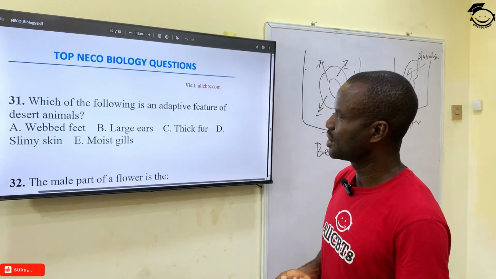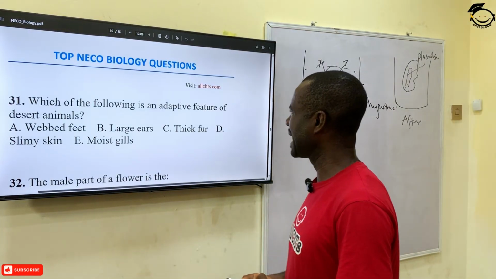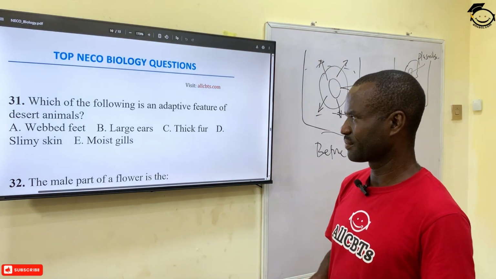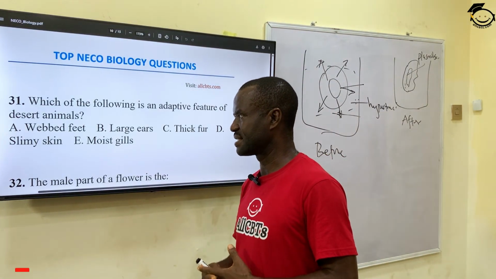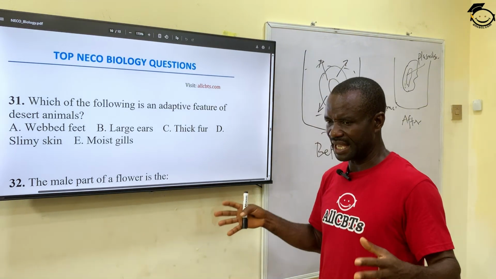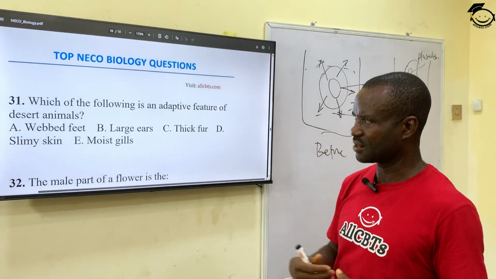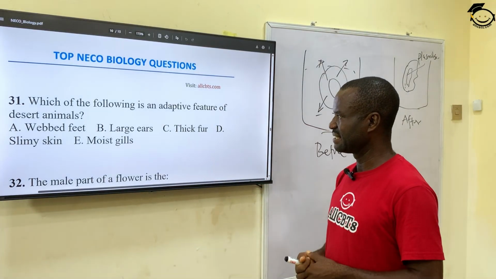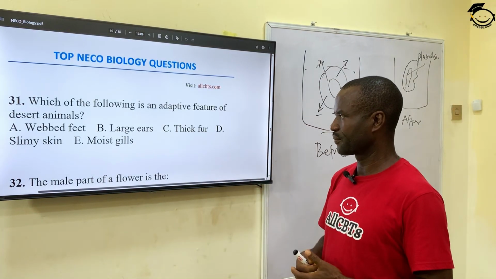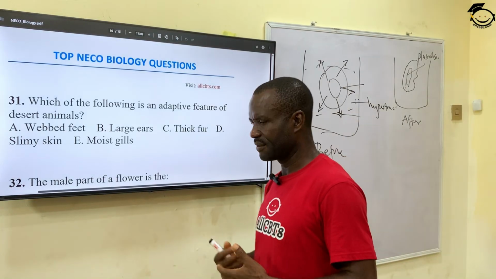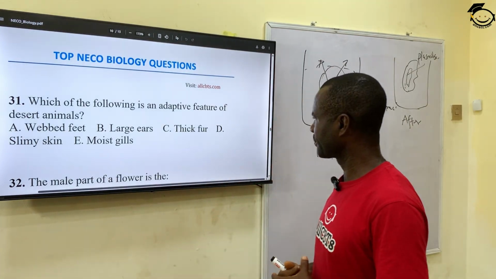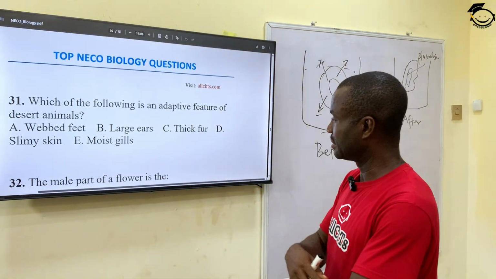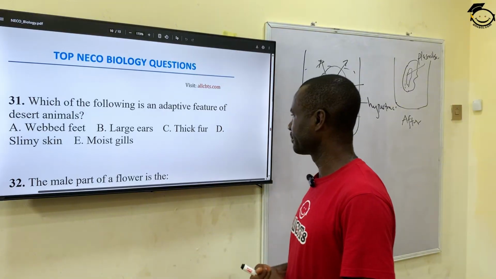Question 31 says, which of the following is an adaptive feature of desert animals? A, web feet, meaning they can easily swim in water, but desert is not water. B, large ears. C, thick fur, meaning thick woolly cover, thick hair.